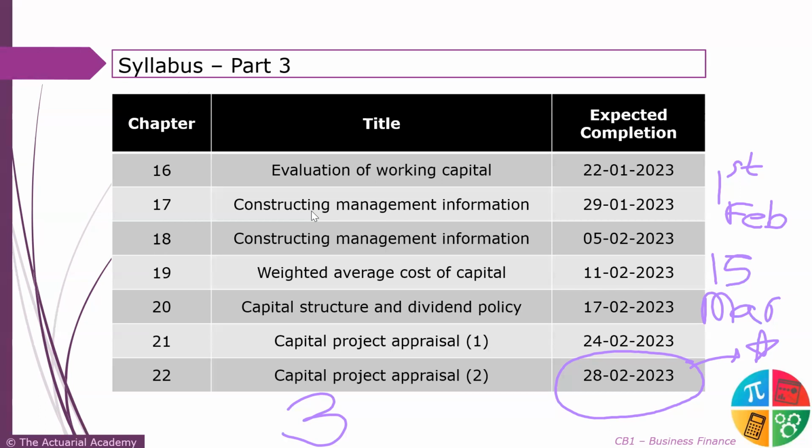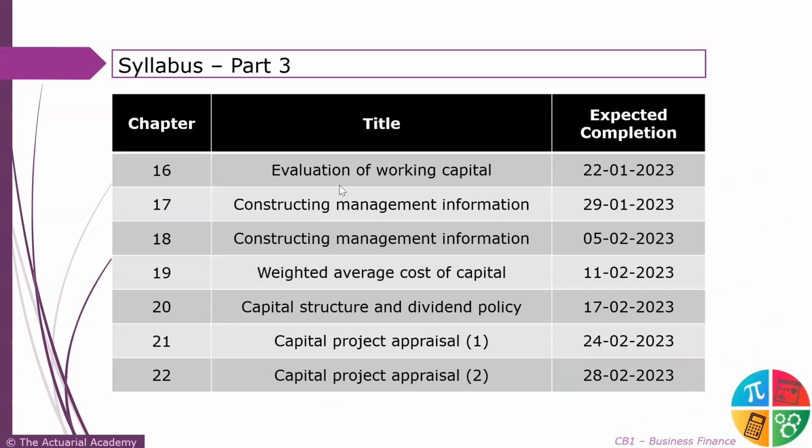See, every year 1,000 and more than 1,000 students appear for CB1. If you are completing a portion 1 month in advance, you are very well ahead of all the other students, giving you a very high chances of clearing this paper in the first attempt. So this is our plan for the April 2023 exams.